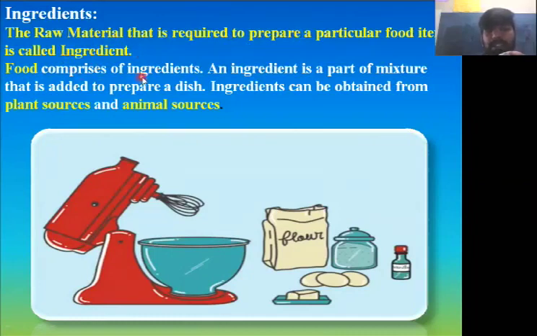So food comprises of ingredients. If you take one food item, it consists of so many ingredients. An ingredient is a part of a mixture that is added to prepare a dish. Ingredients can be obtained from plant source and animal source. So where do these ingredients come from? These ingredients are obtained from plant sources or animal sources.